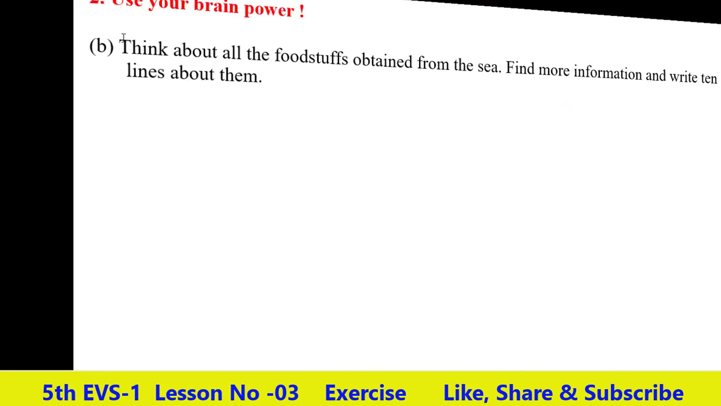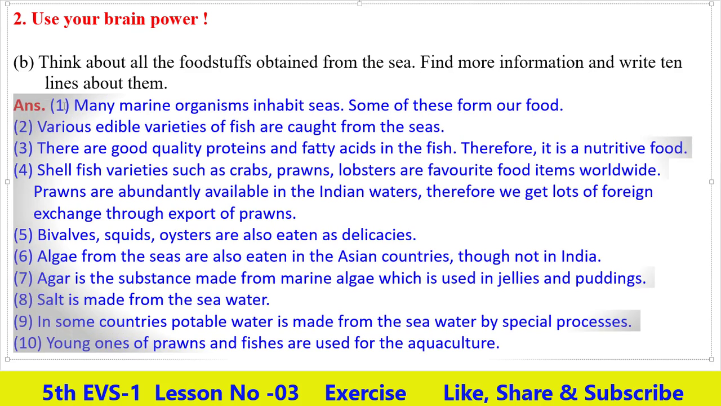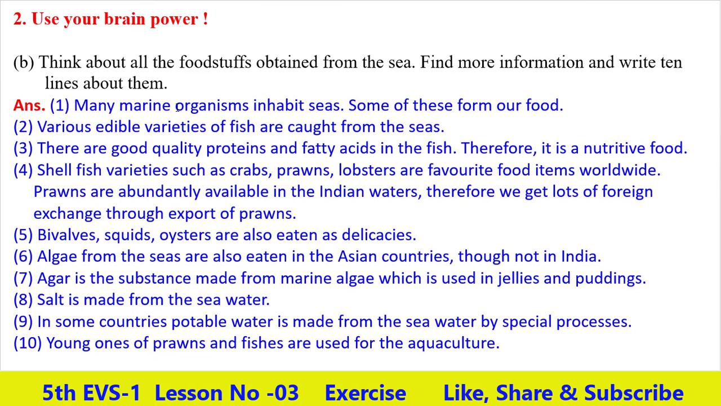Now next, what is given in the second? Think about all the foodstuffs obtained from the sea. Find more information and write 10 lines about them. The answer is first, many marine organisms inhabit seas. Some of these form our food. Second, various edible varieties of fish are caught from the seas.